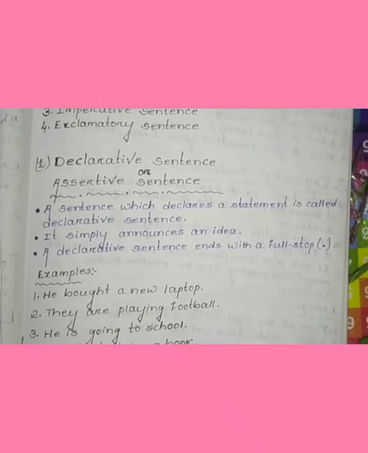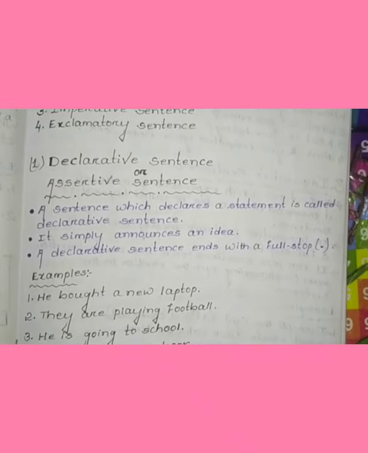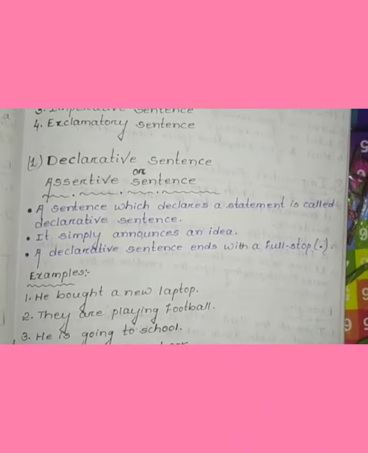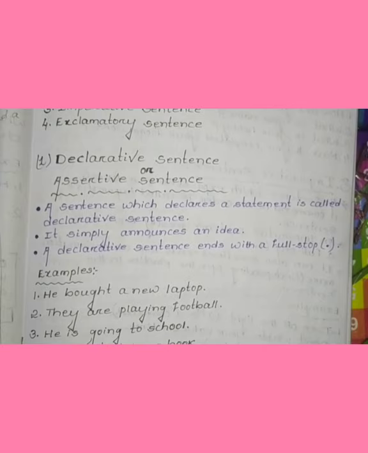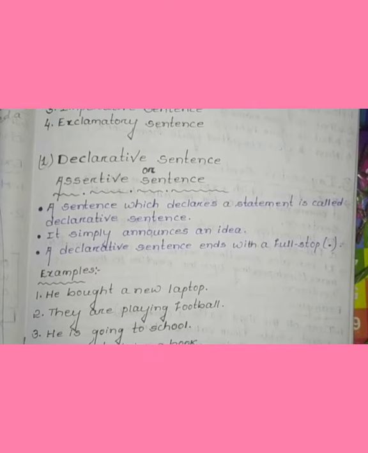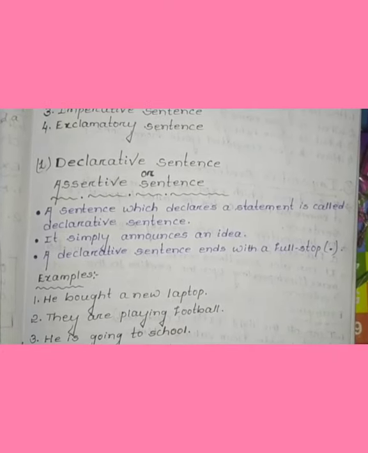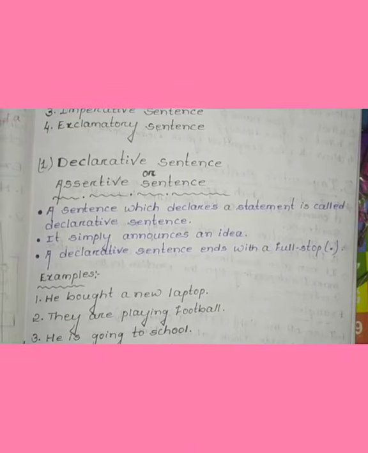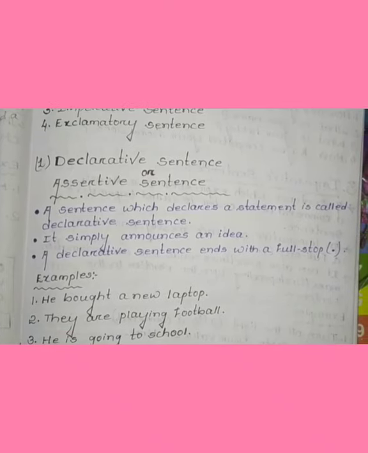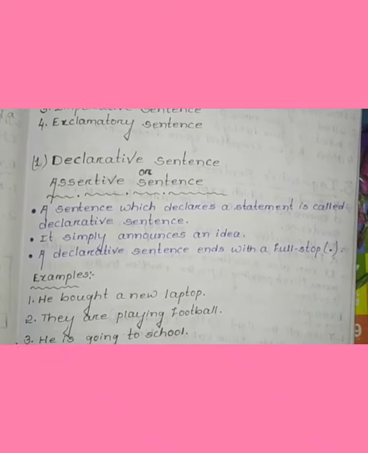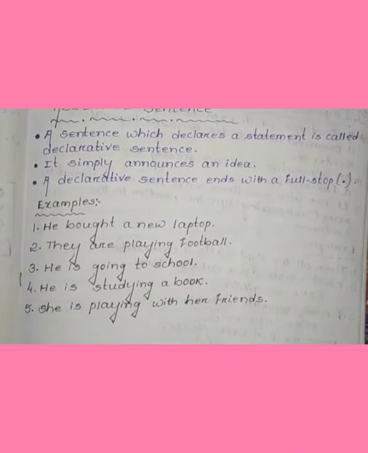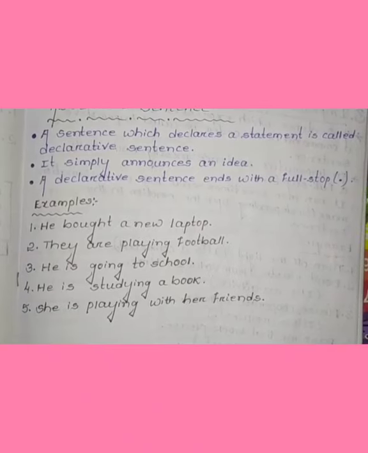Coming to the explanations in detail, number 1, declarative sentence, or we call it assertive sentence. So what is it? A sentence which declares a statement is called a declarative sentence. What I have written in the second point, it simply announces an idea. Then coming to the third point, a declarative sentence ends with a full stop. Okay, coming to the examples, see here, he bought a new laptop. It means it's a declaration that he bought a new laptop.